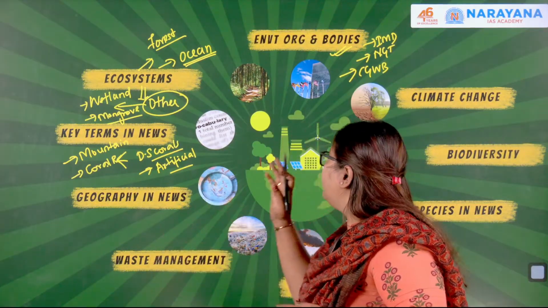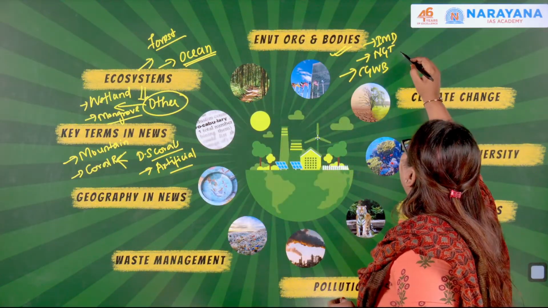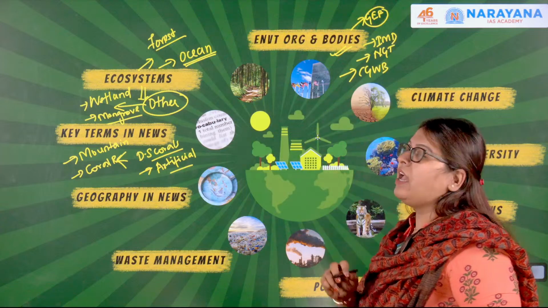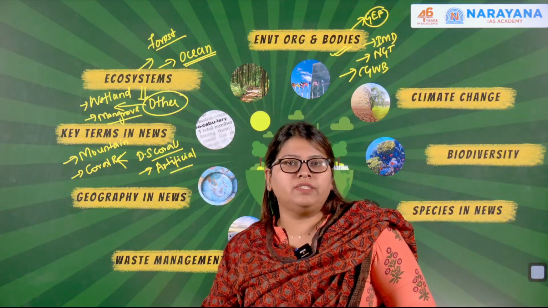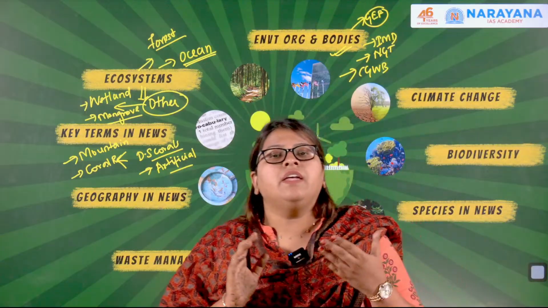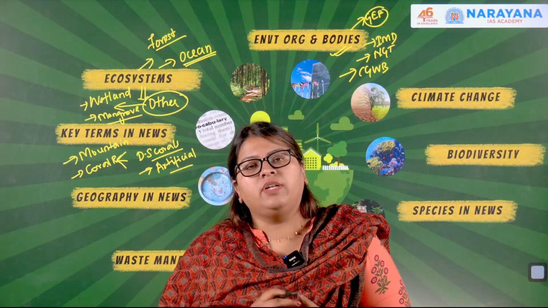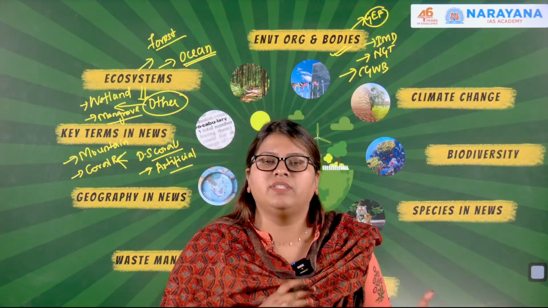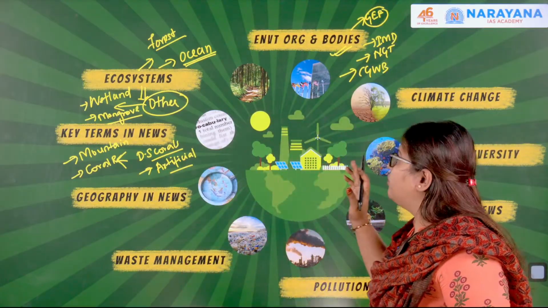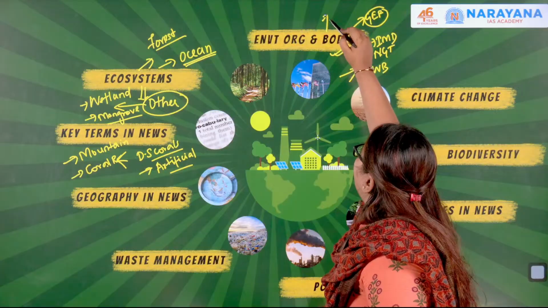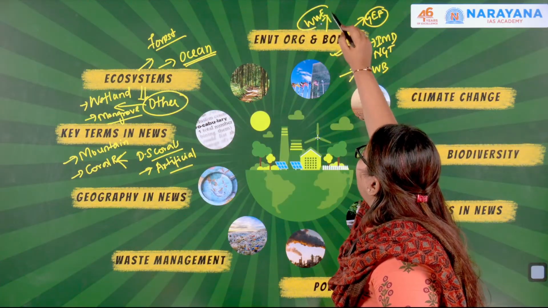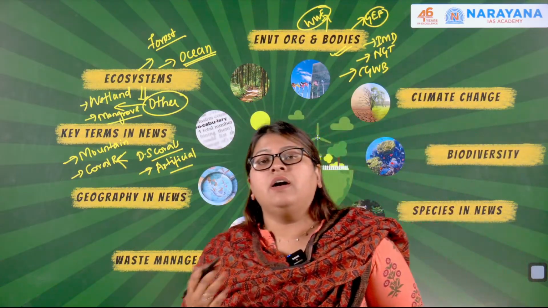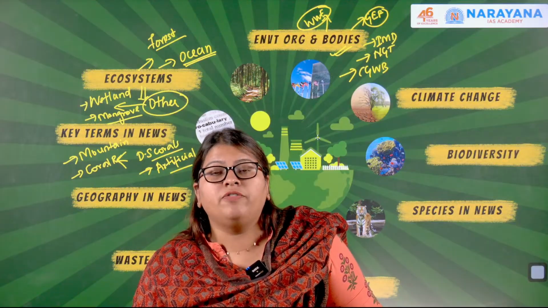Okay, so we discussed this as well. And then, moving forward, we discussed international bodies like the Global Environment Facility, and how it acts as a funding mechanism, a pool of funds, for other environmental conventions like the Minamata Convention on Mercury. You also have the Stockholm Convention on Persistent Organic Pollutants, the UNFCCC, the UNCBD, and the UNCCD. All these things we discussed. And then we also discussed the World Wildlife Fund for Nature and the recent controversy with respect to WWF when it comes to the trading of polar bear fur.